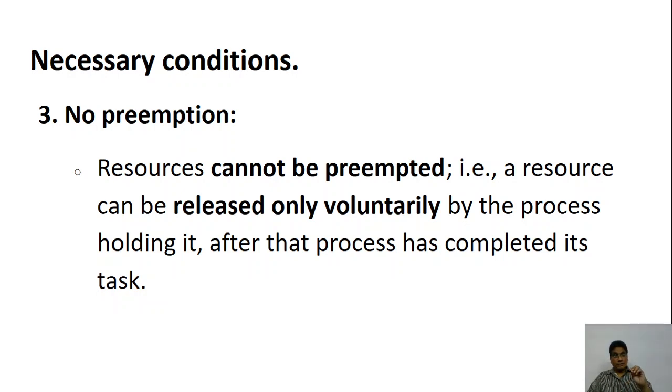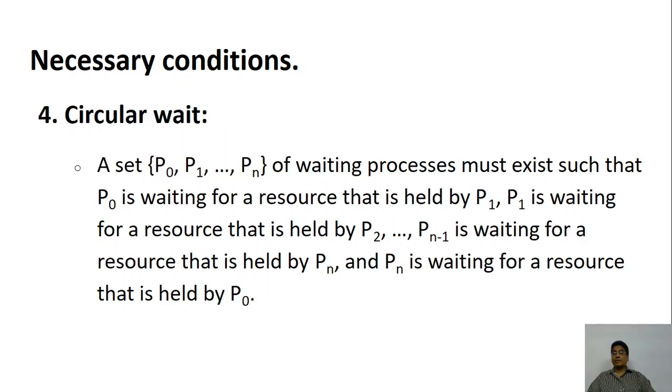So if the operating system gives the DVD writer to one process and says okay, you start writing, the operating system cannot stop in between and say okay, you stop for 5 minutes, let the other application use it. It is not possible. Only the process can voluntarily give it back.